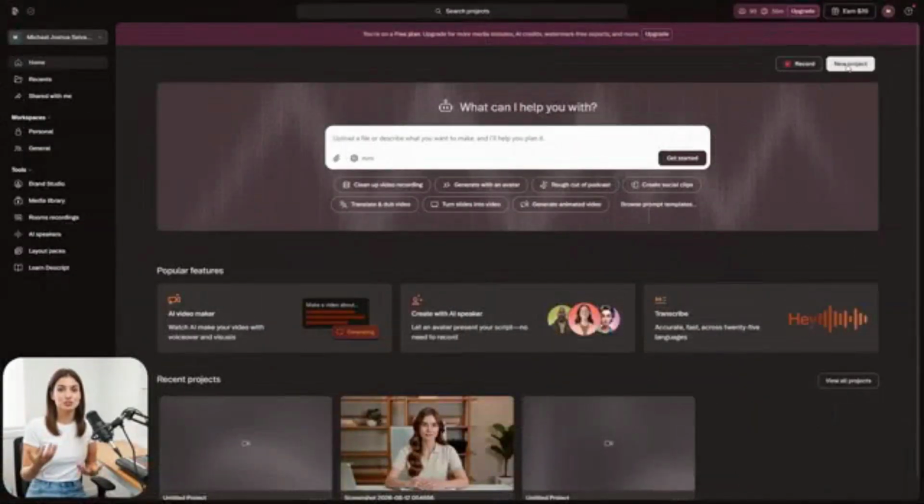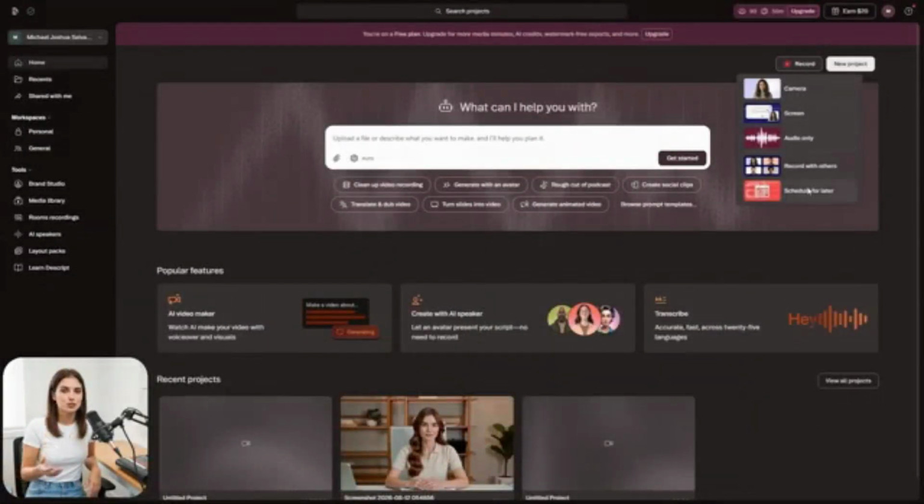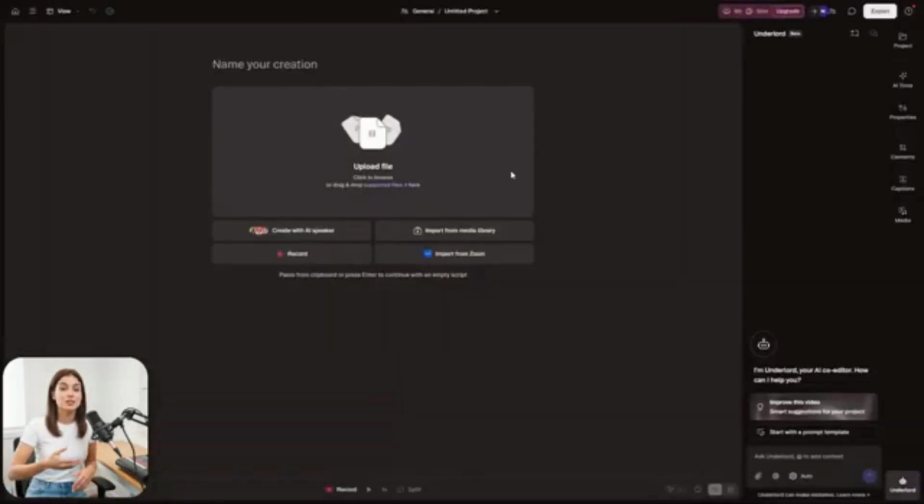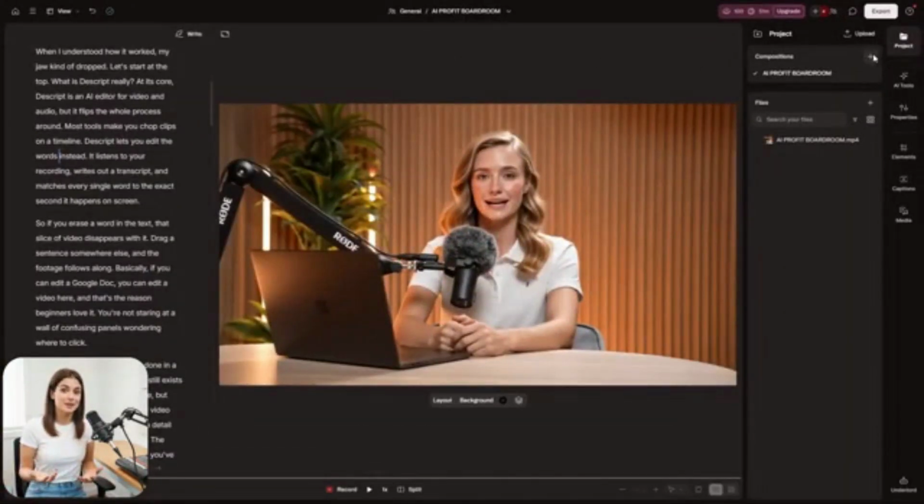Now here's the detail plenty of people miss. The second you open Descript, there are two ways to get rolling. The first is recording yourself right inside the app. Hit record, start talking, and Descript writes your words out almost instantly. You're editing before you even have time to overthink it. The second is starting a new project with something you already have. A clip you filmed, a saved Zoom call, some old recording tucked away in your files. You drag it in, it gets transcribed, and off you go. Nothing to convert first, no fussy setup, it just reads it and hands you the text. That step alone saves a serious amount of time.